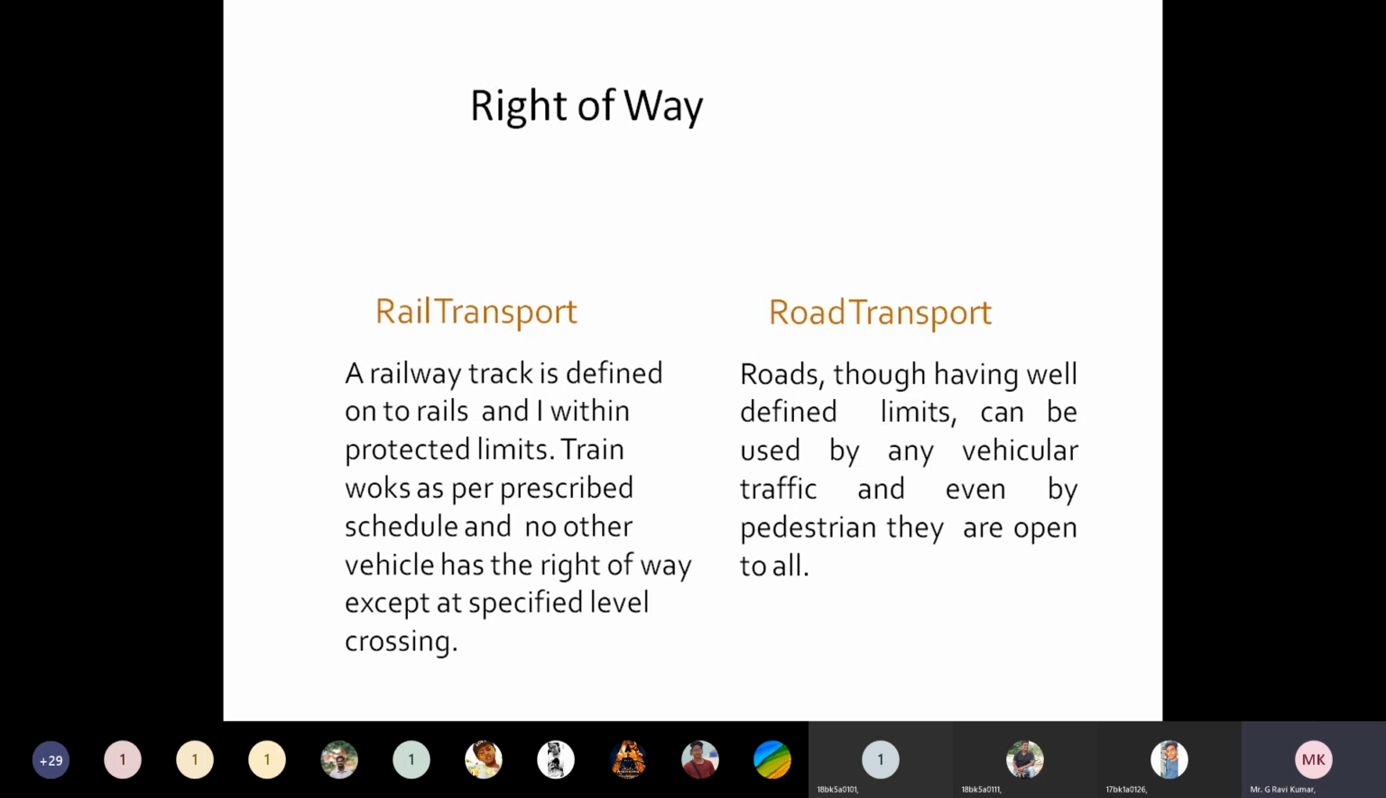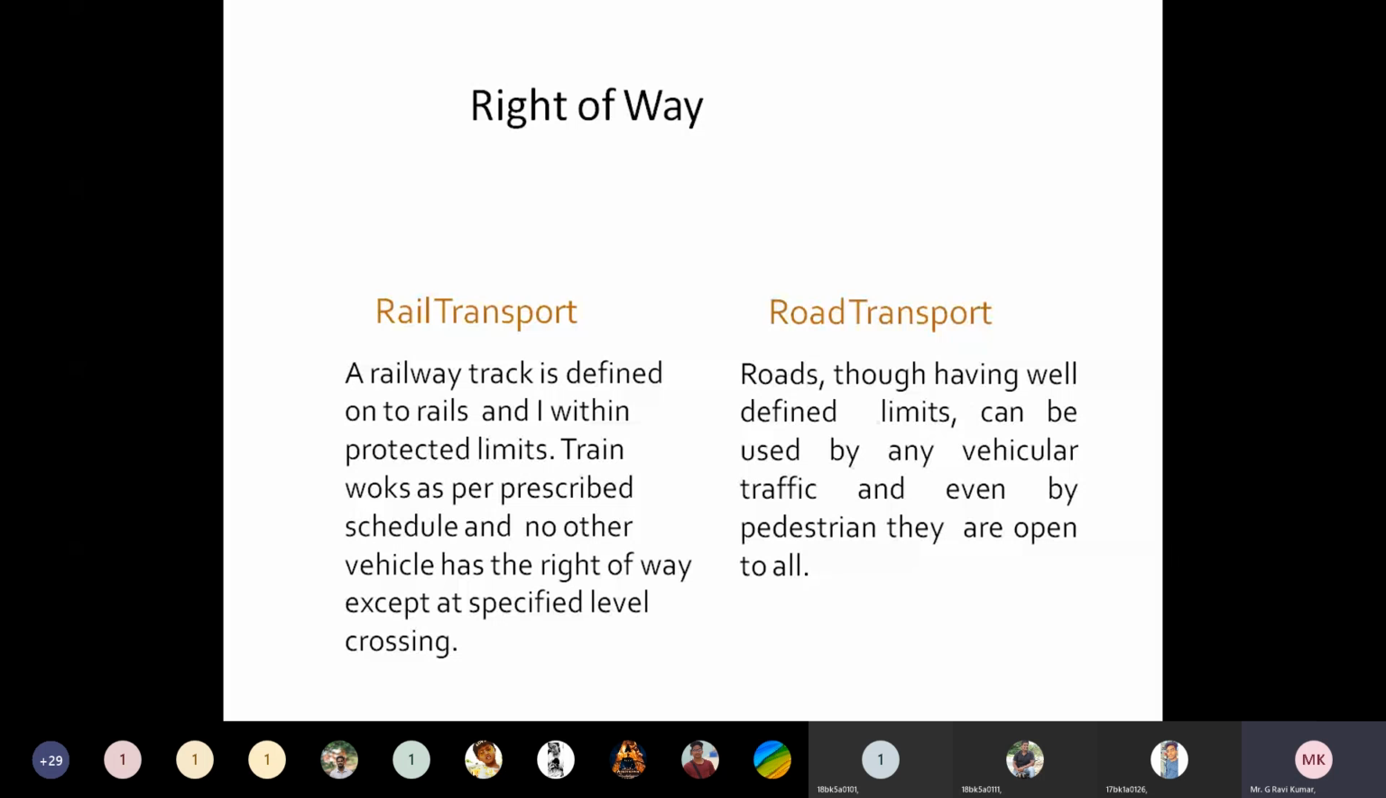Trains work as per a prescribed schedule, and no other vehicle has the right of way except at specified level crossings. Understand? So only the particular vehicle or train which has been designed to move on the particular track can travel or move upon the railway track. Understand?